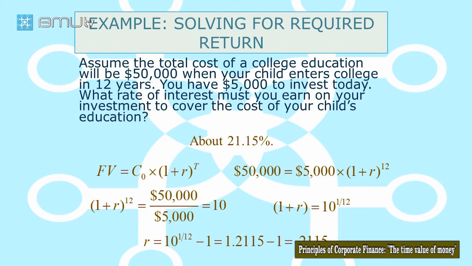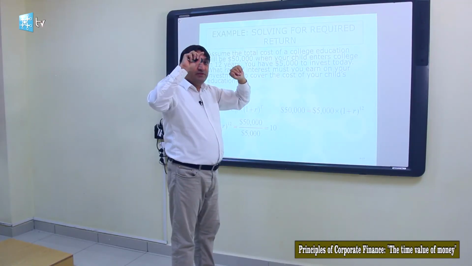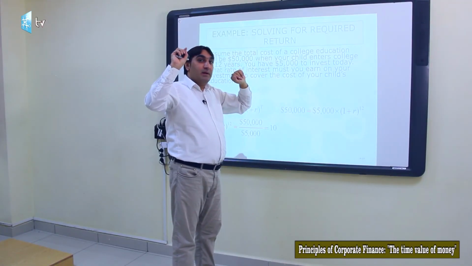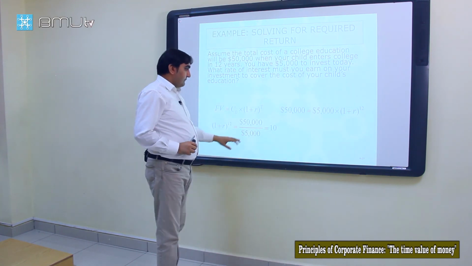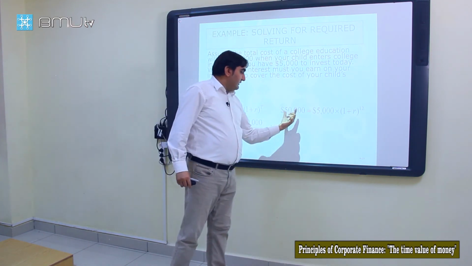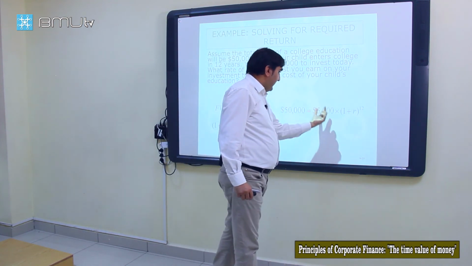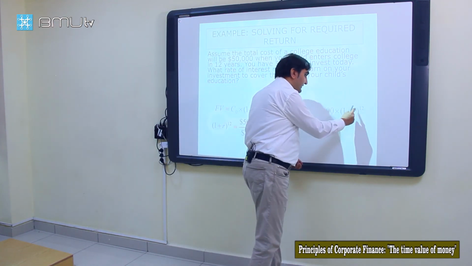So we are given 3 parameters out of 4 parameters in our formula: future value equals present value times 1 plus rate to the power of n. This formula. So given these parameters, we are required to find this rate.